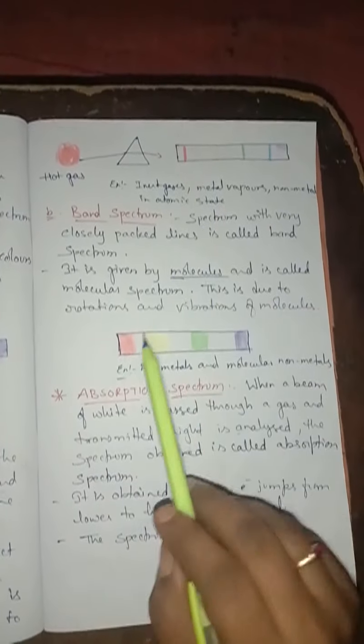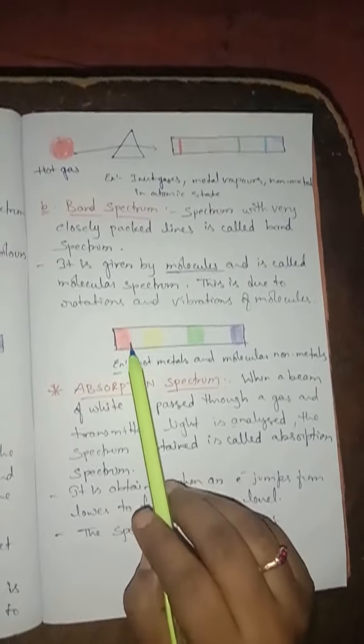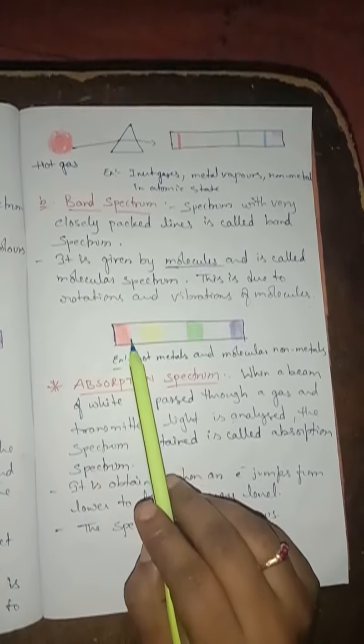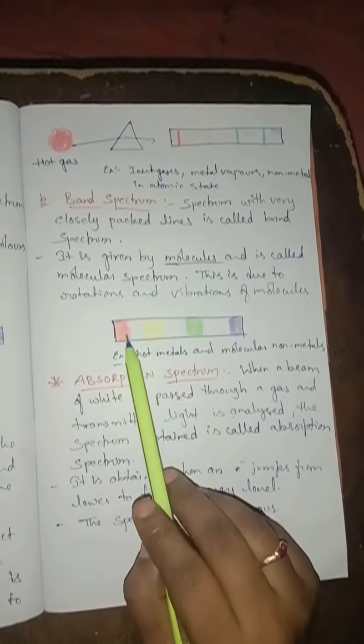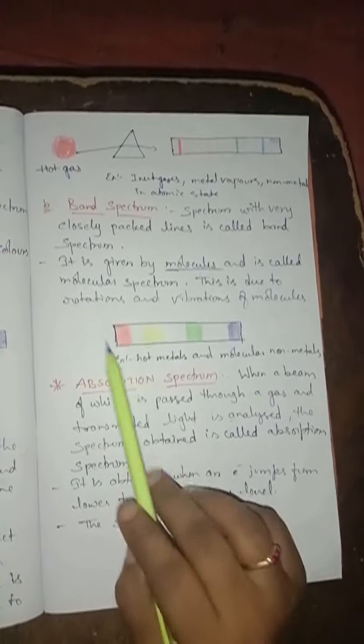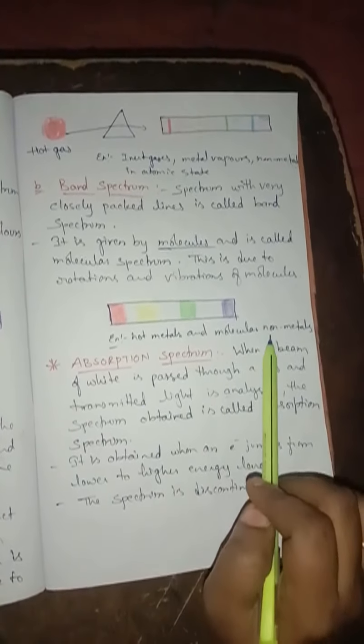This also has lines, but here the lines are very closely packed. That is why it is called band spectrum, and it is produced by the molecules. That is why it is called molecular spectrum, and it is due to the rotation and vibration of the molecules. The examples are hot metals and molecular non-metals.